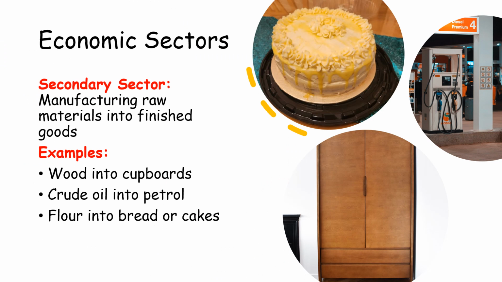The second one is the secondary sector. This is where you manufacture raw materials into finished goods. And we've got some examples: wood into cupboards, crude oil into petrol, flour into bread or cakes. Okay, so it's what you extracted in the primary sector, those raw materials, and we're manufacturing those raw materials into finished goods. So I know the images show the finished goods, but obviously the secondary sector will be making that cake. The secondary sector will be turning that wood or those bits of wood into actual cupboards. Okay, so it's the actual making of the product.